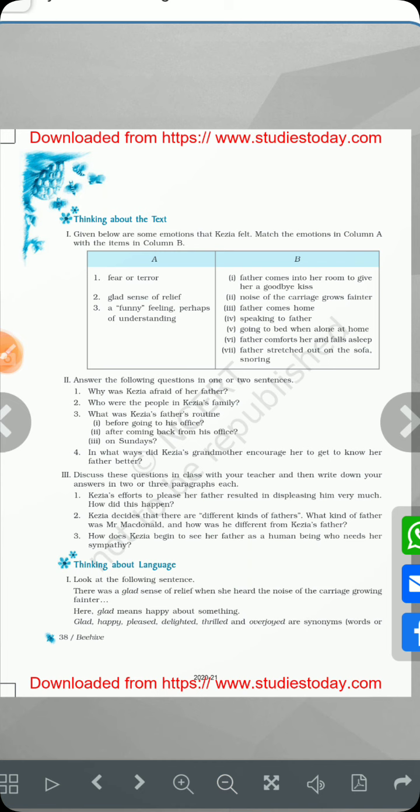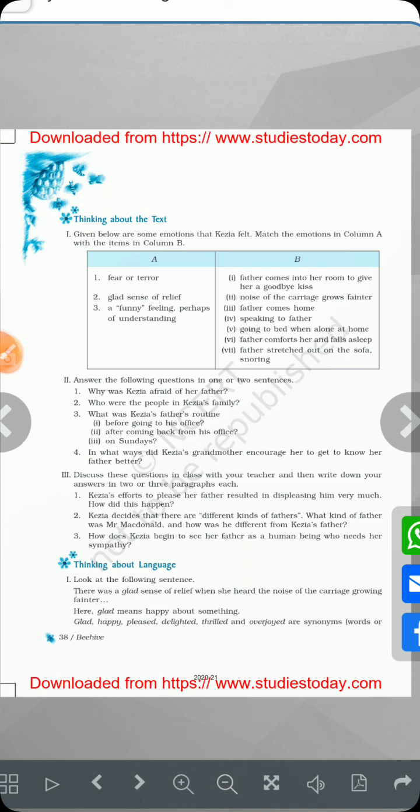So, what was Kezia's father's routine on Sundays? Answer: on Sundays, he would stretch out on the sofa, his face covered with his handkerchief, his feet on one of the best cushions, sleeping soundly and snoring. And I guess you all might be knowing the meaning of the word snoring.